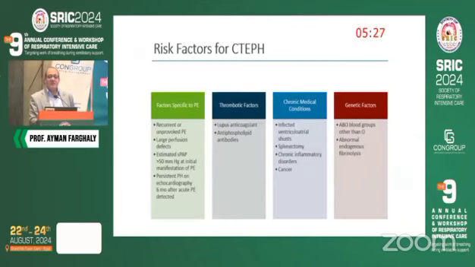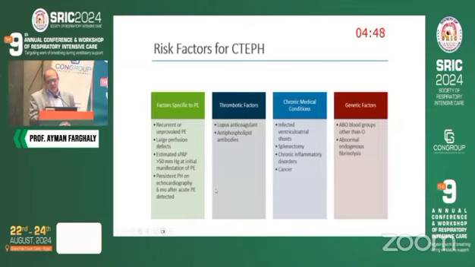These are the risk factors for patients to develop CTEPH. And actually, this is statistical. It is not correlated pathologically. So factors specific to the PE, for example, if it is recurrent or unprovoked, or a patient developing CTEPH without previous embolism. Large perfusion defects from the start, estimated systolic pressure above 50 from the start. Patients who have high pulmonary artery pressure from the start, this is not totally acute. There is something behind. Persistent PH on echocardiography 6 months, or actually 3 months, after treatment.